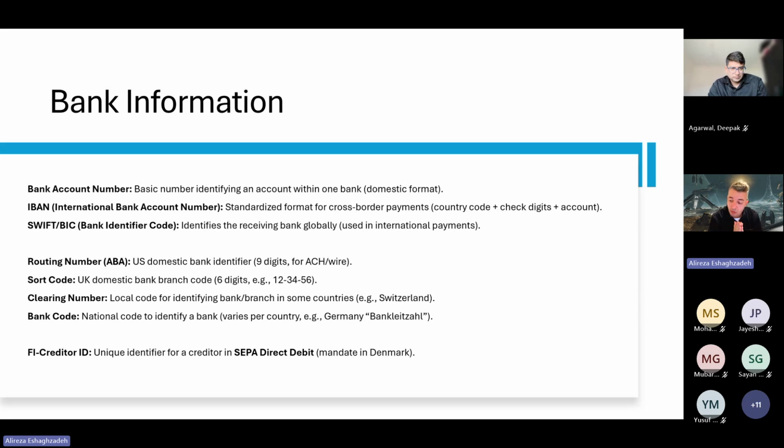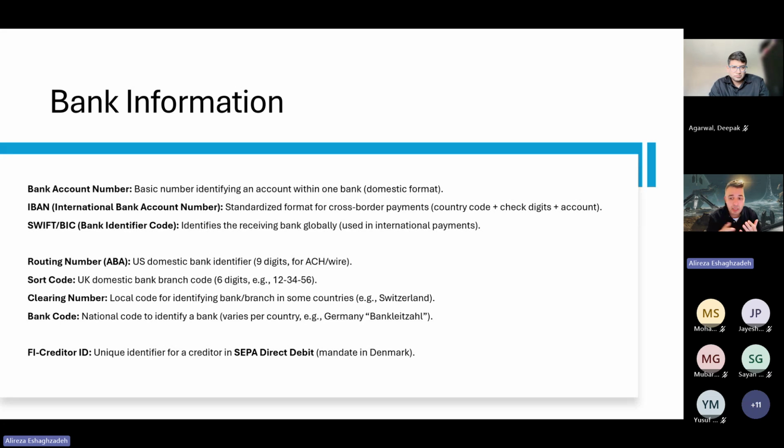If we want to start from scratch and create a bank account for one legal entity, what information do we need? Understanding bank information is essential for accurate and compliant payment processing in finance and operations. Core identifiers are the bank account number, IBAN, and SWIFT, which help ensure that payments are routed to the correct account and receiving bank, especially for domestic and international transactions.